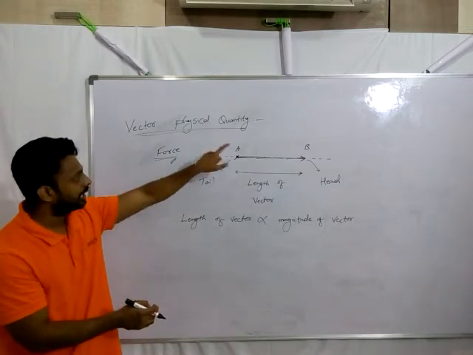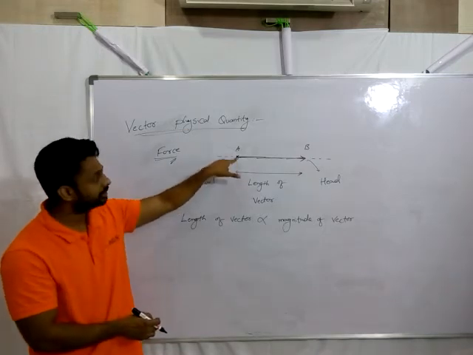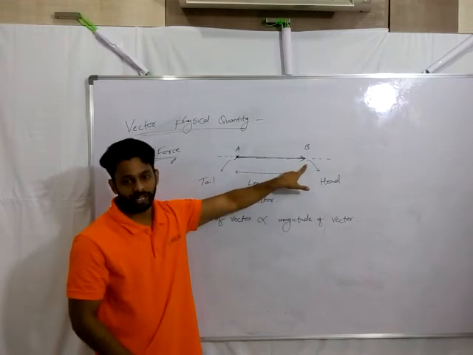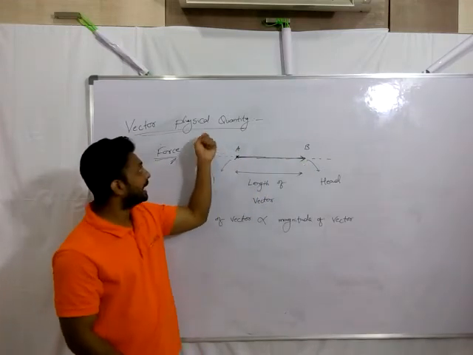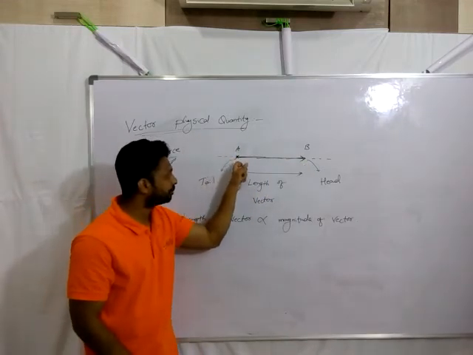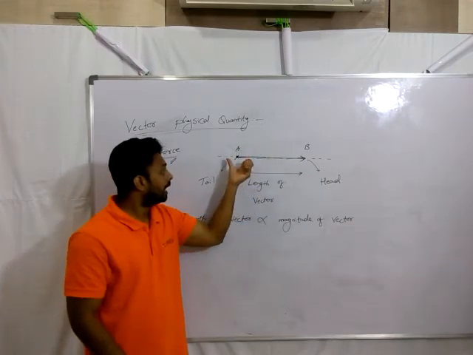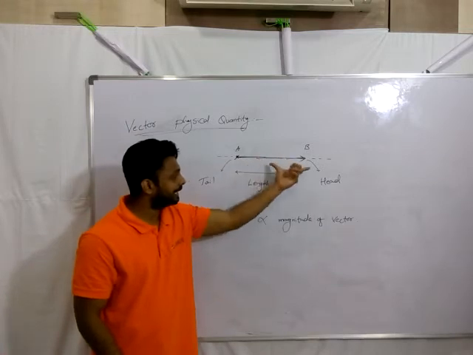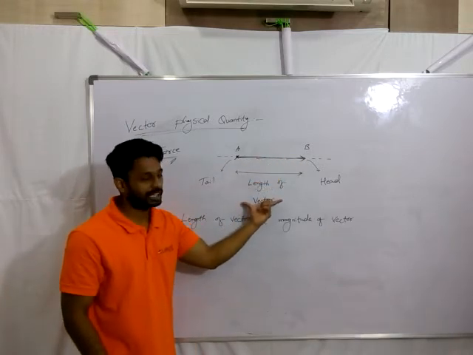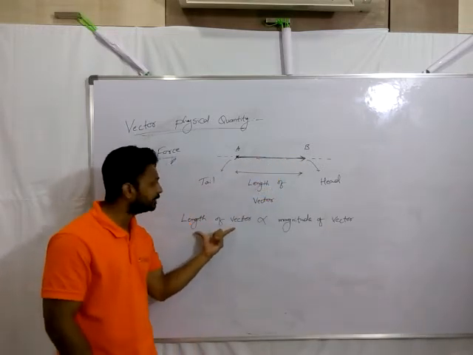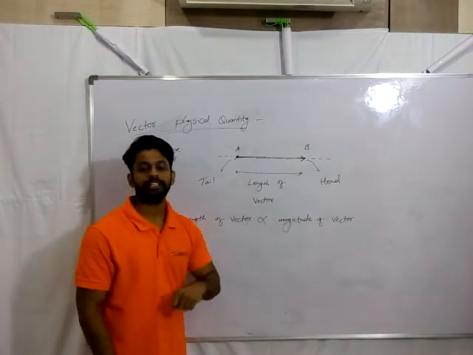What are they? I consider one point initial and another point final, such that the direction of the physical quantity is given from initial to final, or tail to head. The separation between tail and head is what we call the length of the vector, and that length should be proportional to the magnitude of the vector.